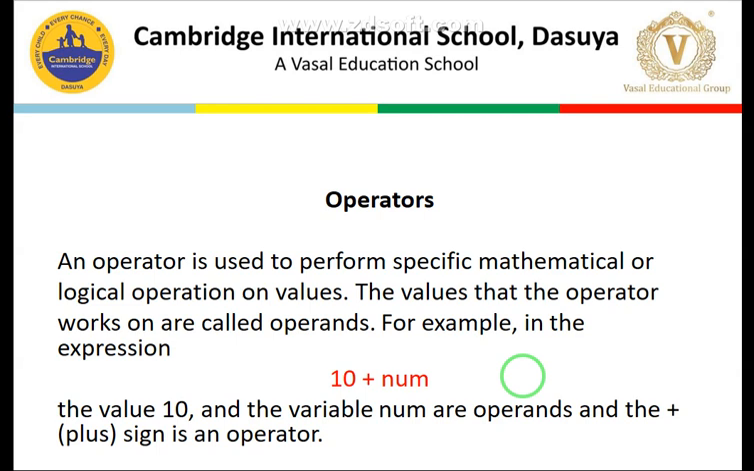In the example here, you can see that 10 plus num, combined together, formulates the expression. 10 is the first operand, num is the second operand, and here we are applying the addition operation over these two. So we covered the arithmetic operators: plus, minus, multiplication, and division.